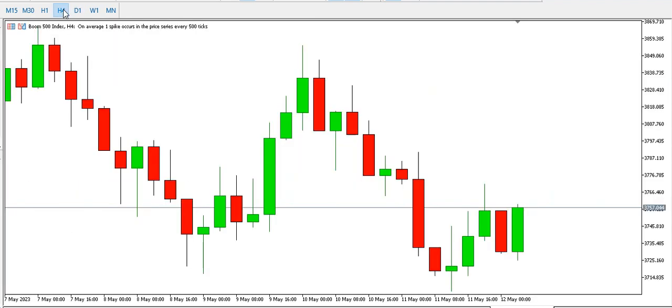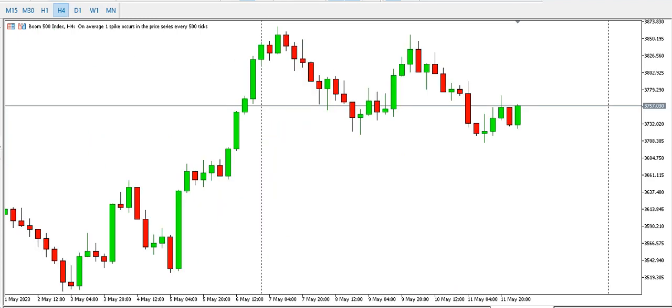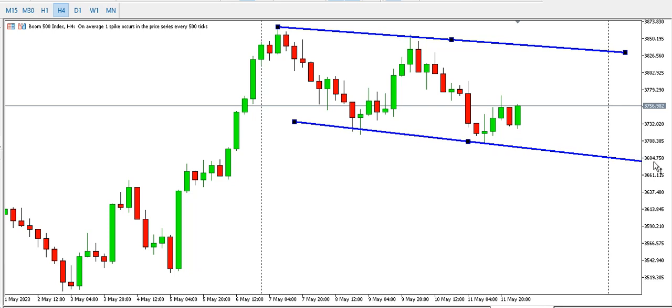Let's look at the 4-hour time frame. What do we have on the 4-hour time frame? We can see a range on the 4-hour time frame. You can see this range, more like a flag. Okay, but we have a range. Is it going to be a bullish flag at the end of the day?